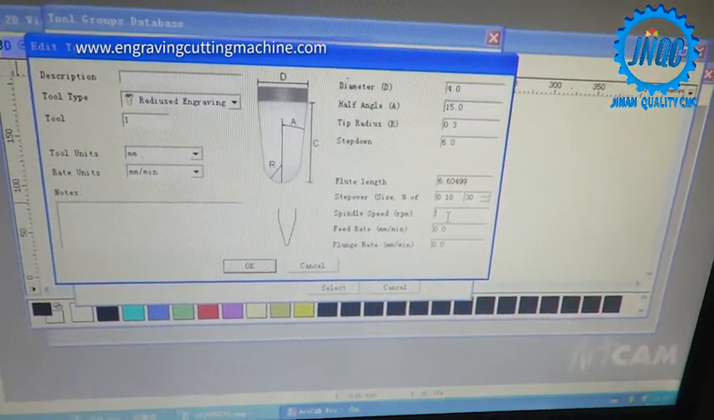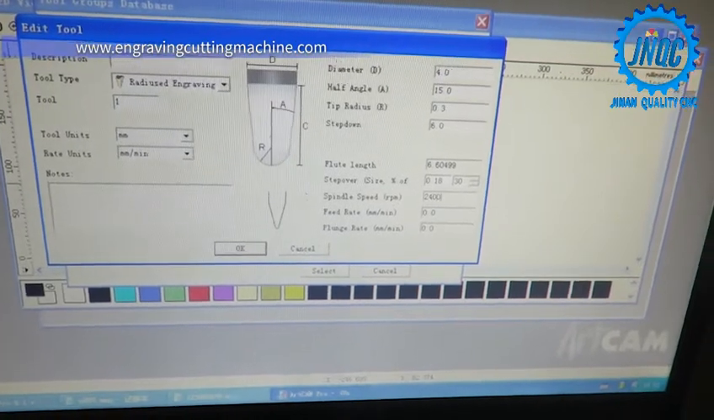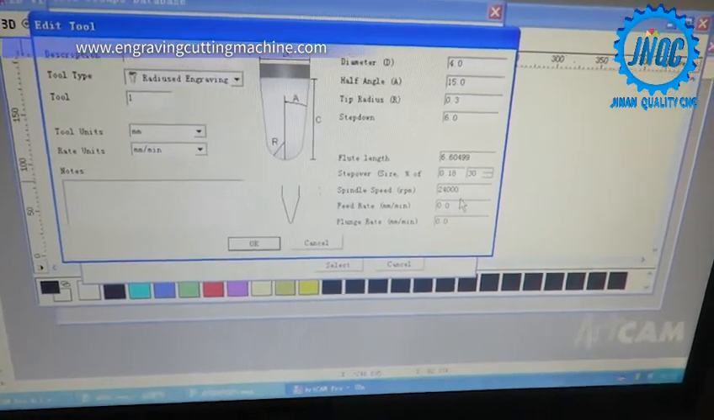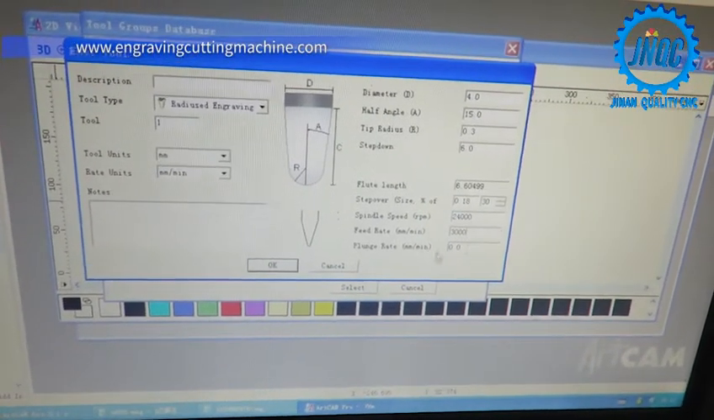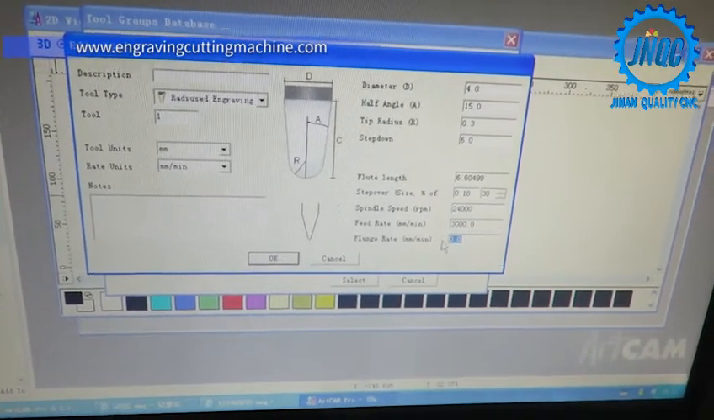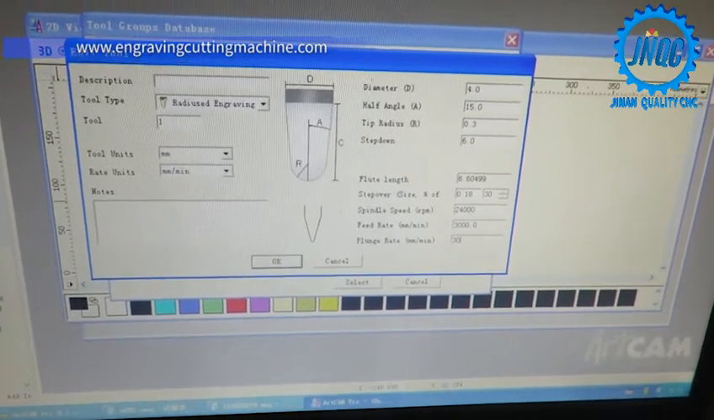30. This is spindle speed. Your spindle is 24000. Feed rate is speed. This feed rate is smaller.